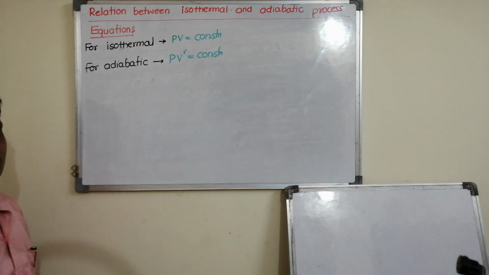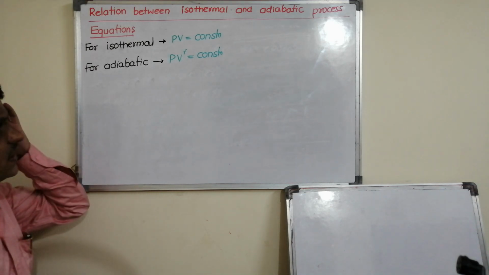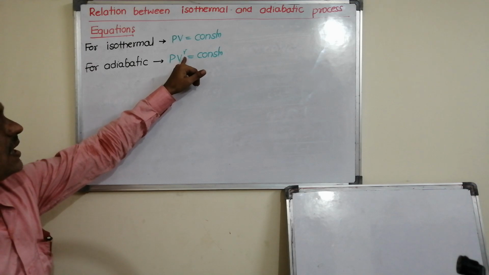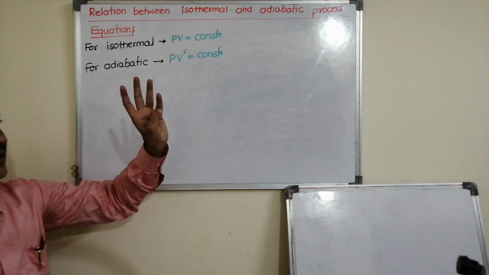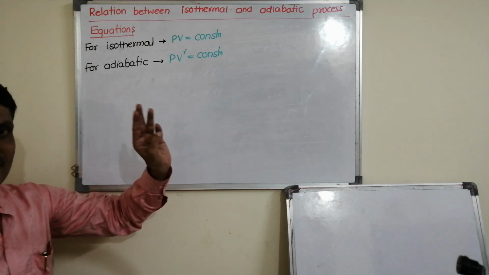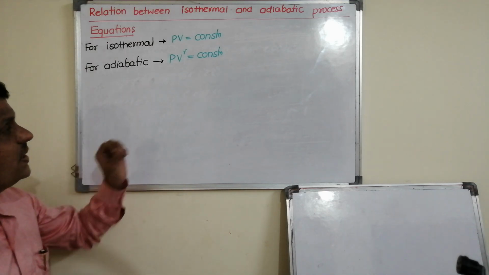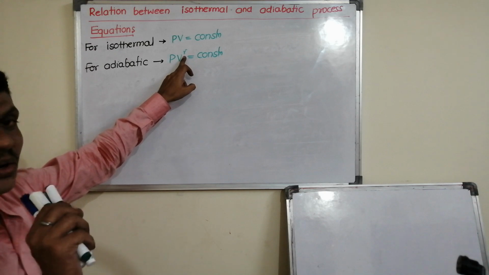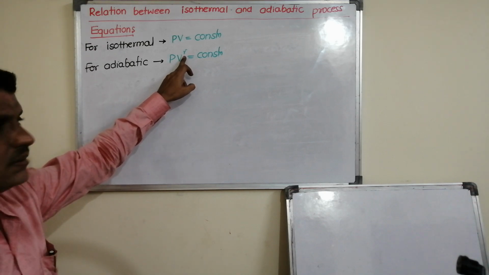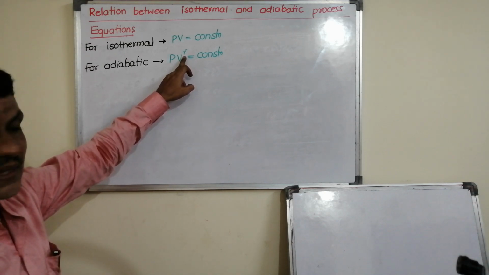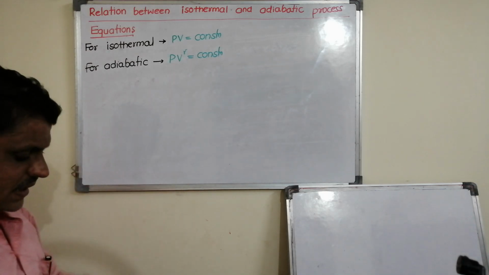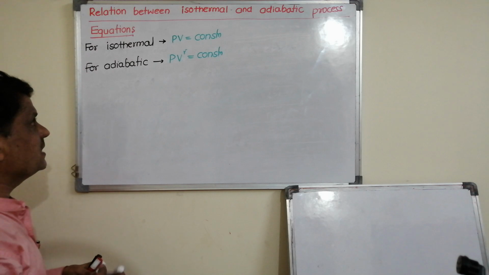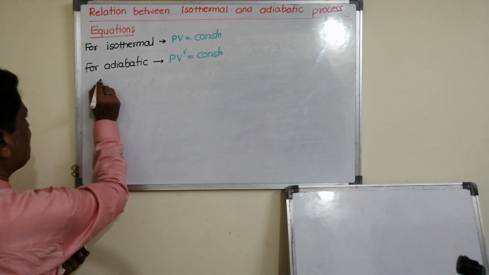This is the equation. Now, whenever I look at this gamma, I wrote the value of gamma for monoatomic, diatomic and triatomic. We found that this gamma is always greater than 1.